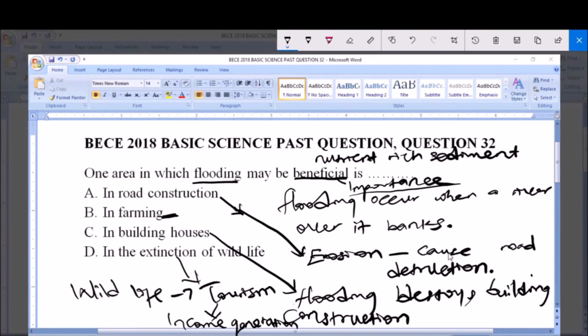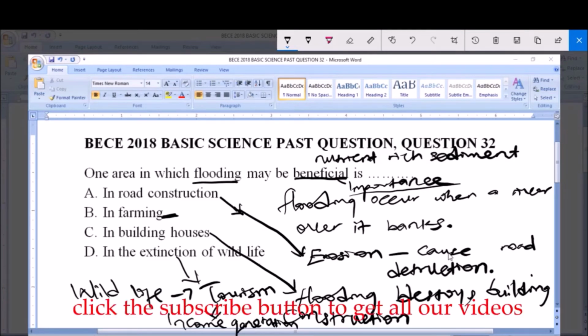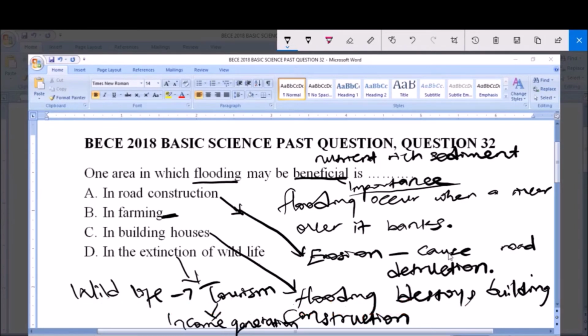Now, when these nutrient-rich sediments are deposited on our soil and vegetation, what happens? They improve the quality of our plant production. So you can see that flooding is important in farming, because it helps deposit nutrients. And you know, plants need nutrients for their growth and survival. So flooding is actually important in terms of farming.